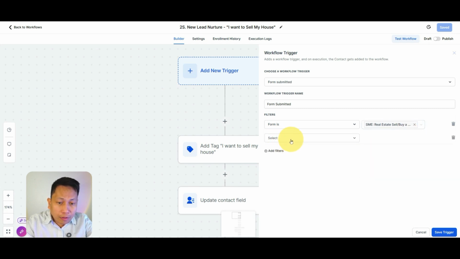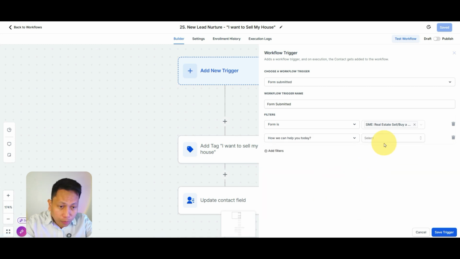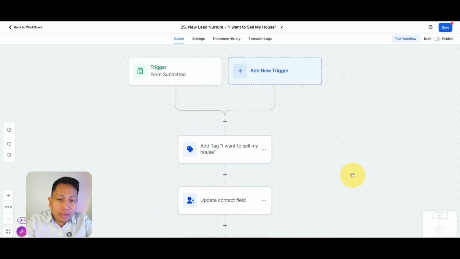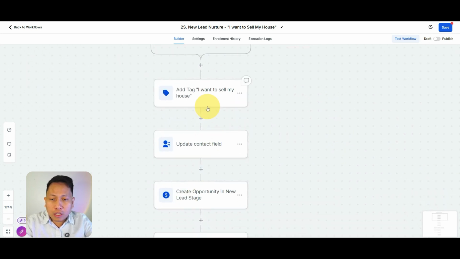And I want to add a filter here, and I'll say "How can we help you today?" and I say, "I want to sell my house." All right. So the customer signs up the form and selects the very specific answer to the question "How can we help you today?" saying "I want to sell a house." So click save. That will be the trigger. It means that if the customer fills up the form, it will run this automation.